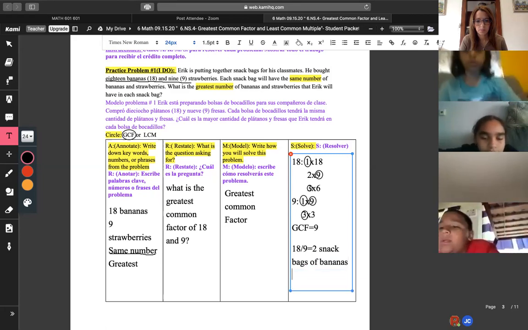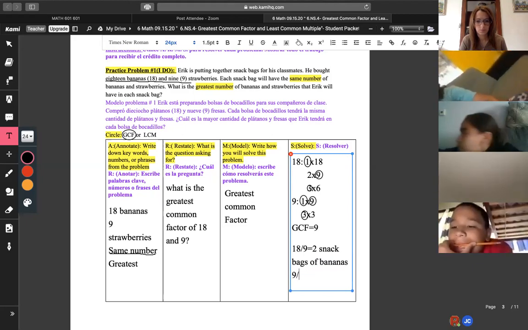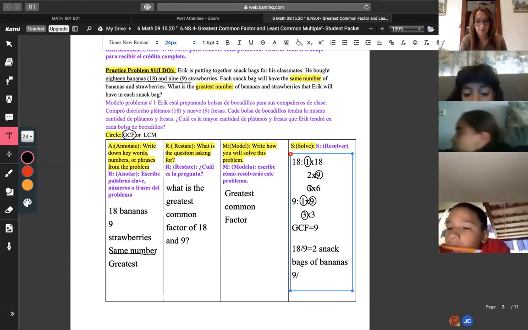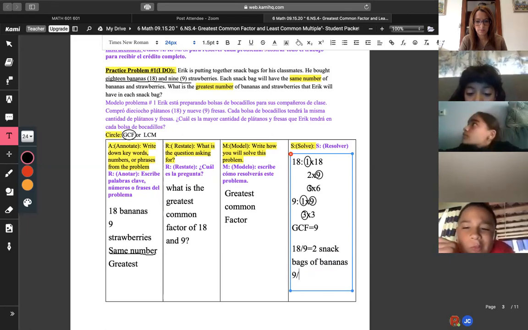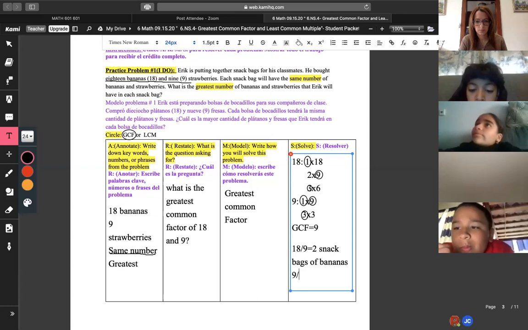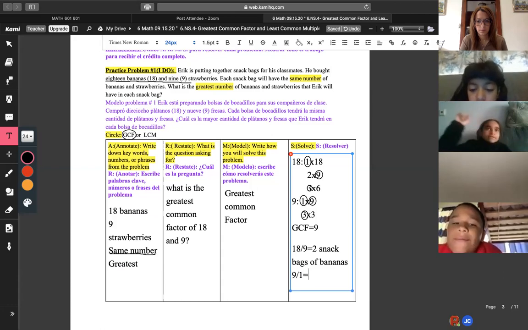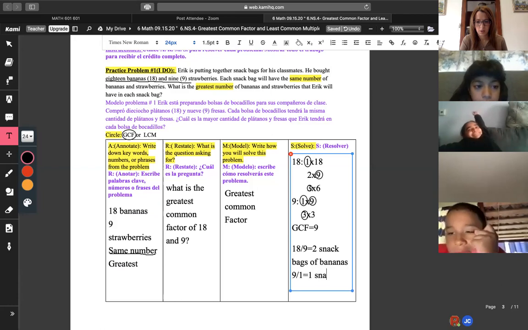Now, clearly, how many snack packs we need? That's the easiest one, right? So 9 divided by how many to get 9? 9. So we only need what? Guys, 9 divided by what? 1. I'm trying to see if they entertained the conversation, but clearly they're not. So there's 9 already here, so we know that it's only 1 snack.